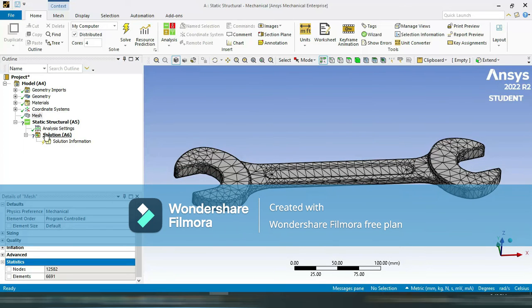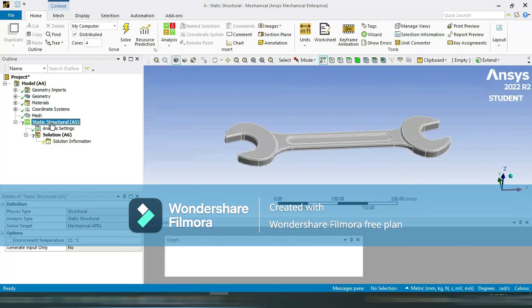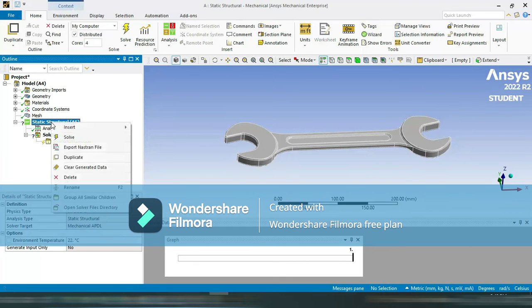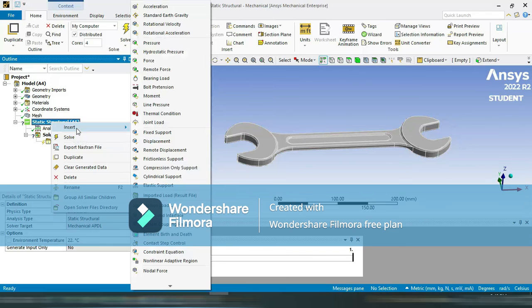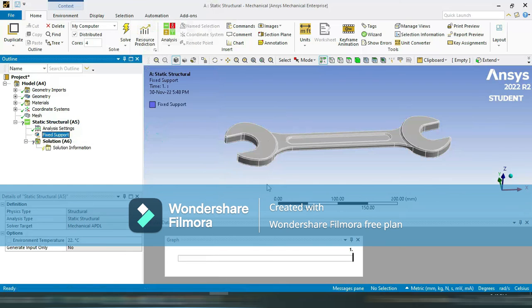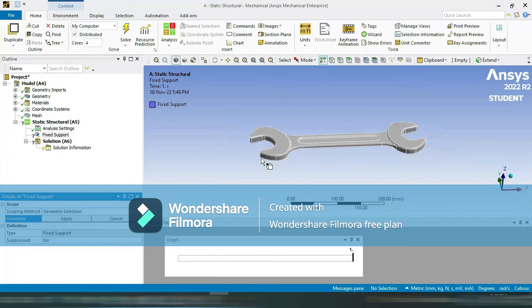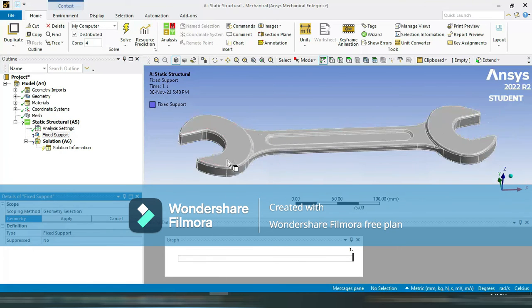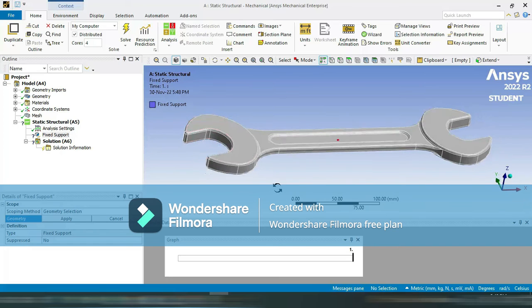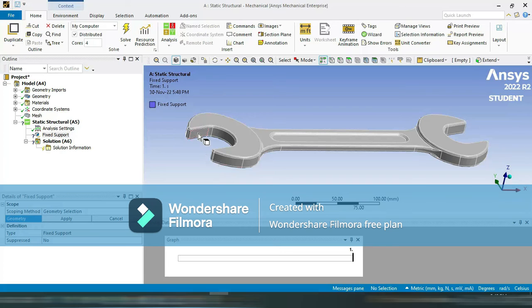So I'm going here, static structural. Just right click here, and again insert. Here you can see fixed supports. So I'm clicking here, fixed supports, and now I'm selecting the faces here. I want to fix these faces inside of this particular portion. So I am selecting it, then press and hold the Control key and select other faces so that we can select simultaneously